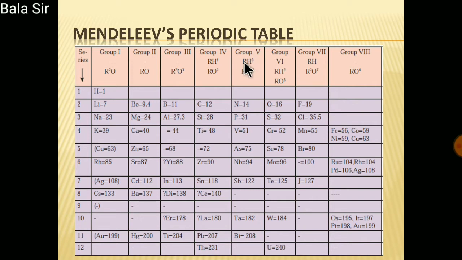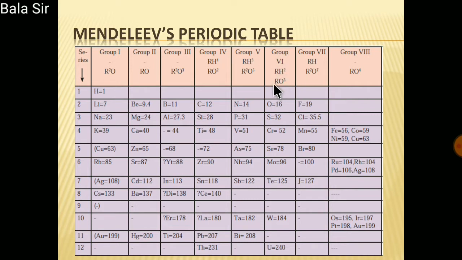In group 5, RH3 and R2O5. In place of R, let us replace this element N, NH3, N2O5. In place of P, PH3, P2O5.